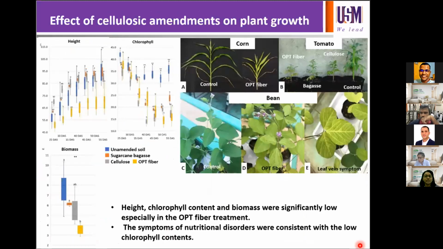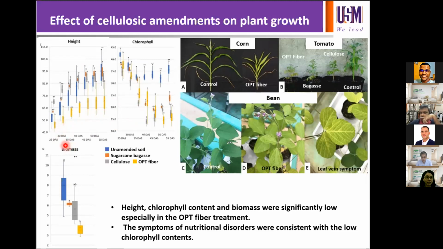Moving on to the results and discussion part, the effects of cellulosic amendments on plant growth after 25 days of sowing showed no significant changes in plant height or chlorophyll content among the 4 types of treatments. This indicated low nitrogen uptake by the corn in the early to middle growth phase.